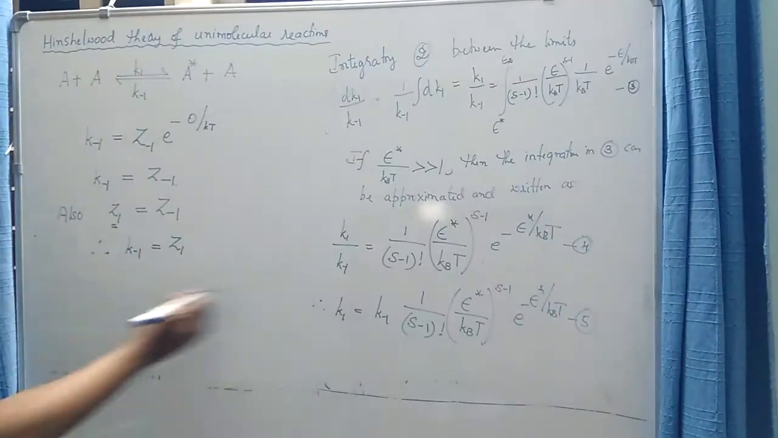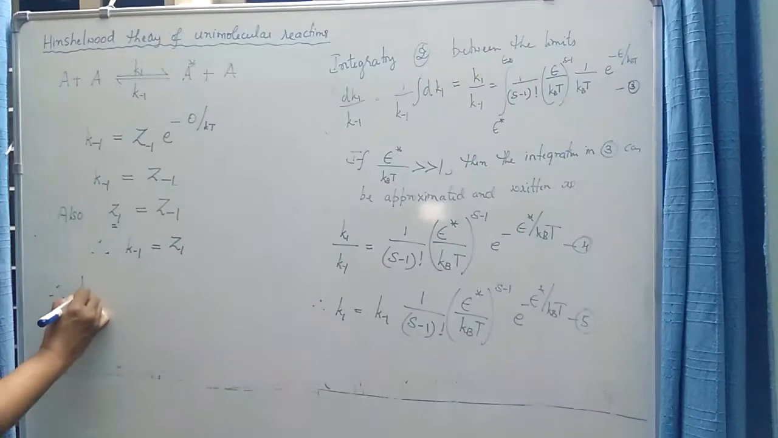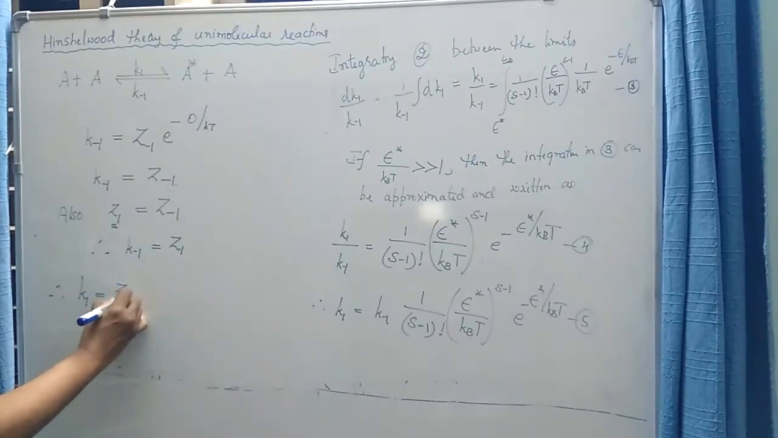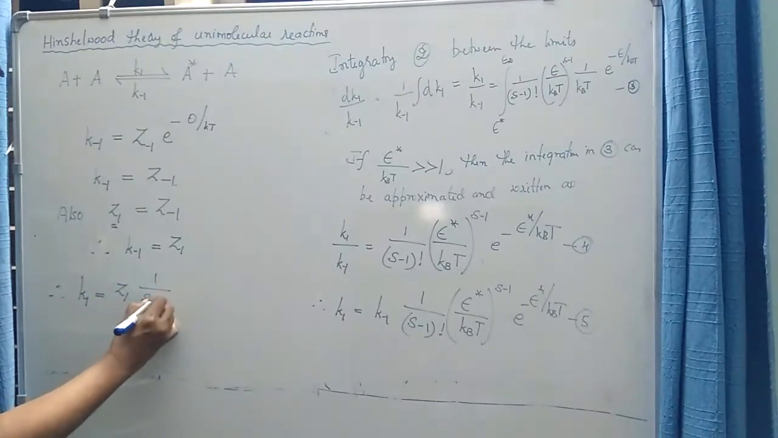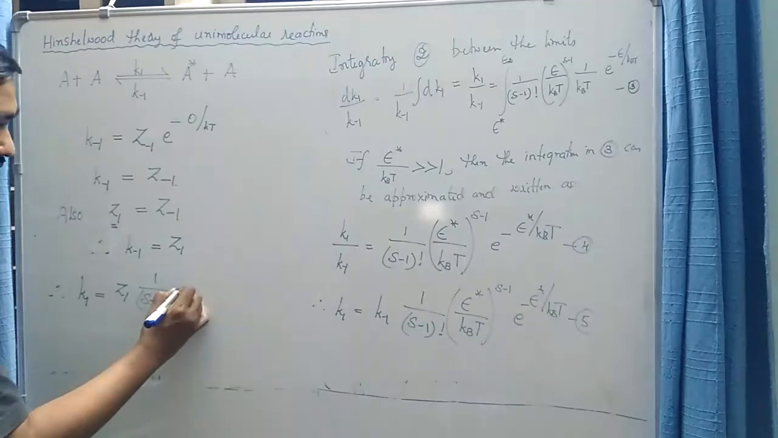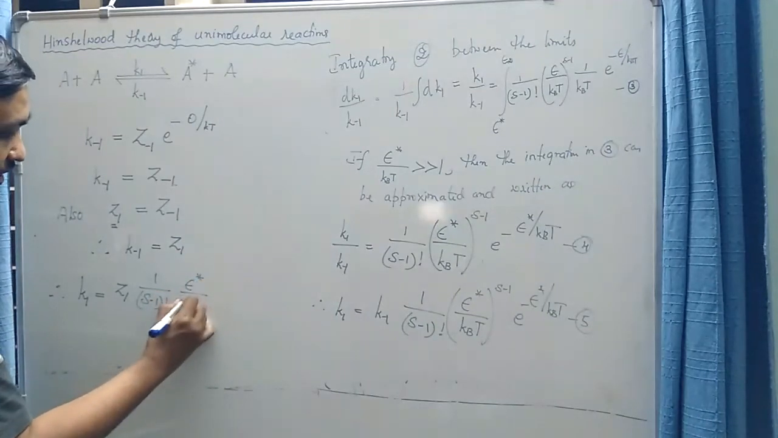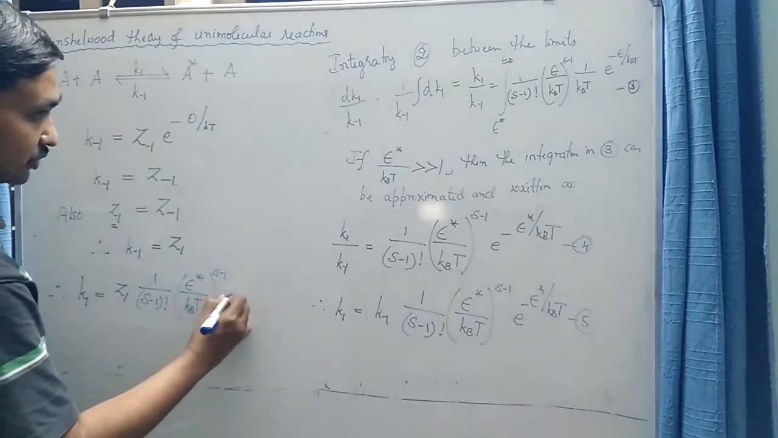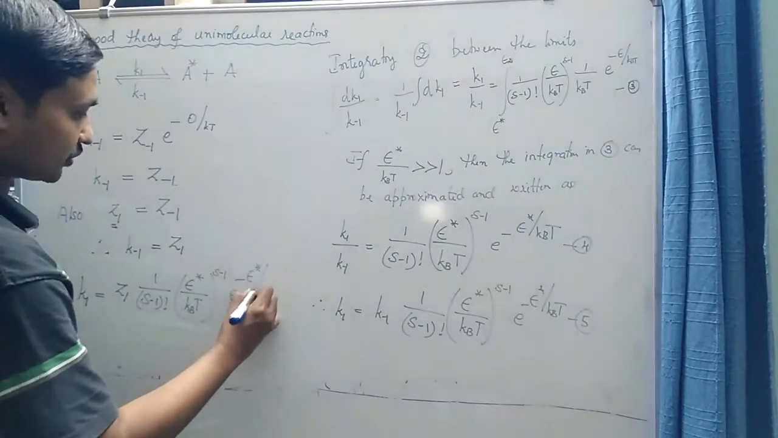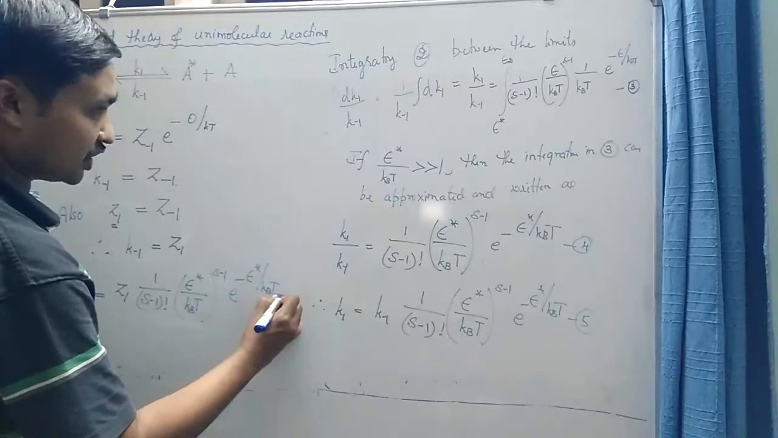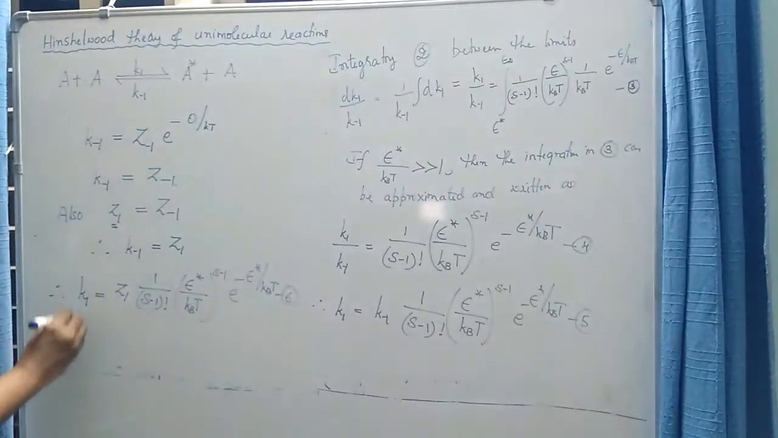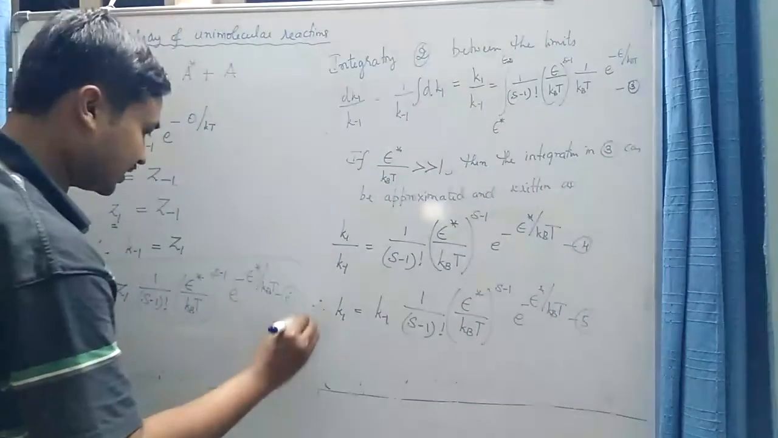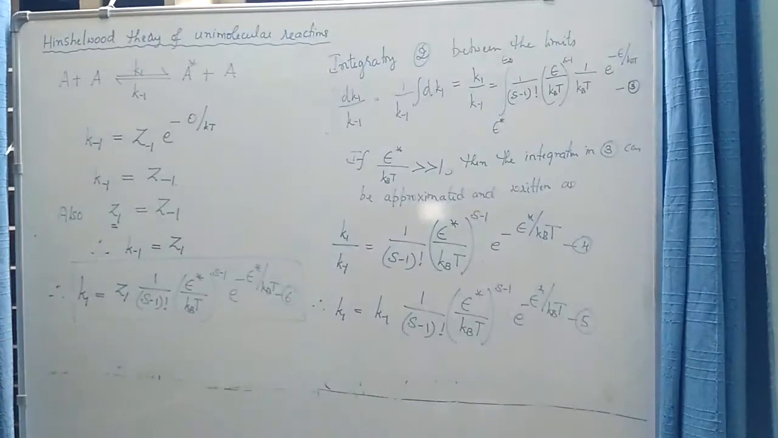Therefore equation 5 can be written as k1 is equal to z1 into 1 by (s minus 1) factorial into (epsilon star divided by kB into T) to the power s minus 1 into e to the power minus epsilon star divided by kB into T. So this is the expression for k1 that is obtained by Hinshelwood for this particular process.